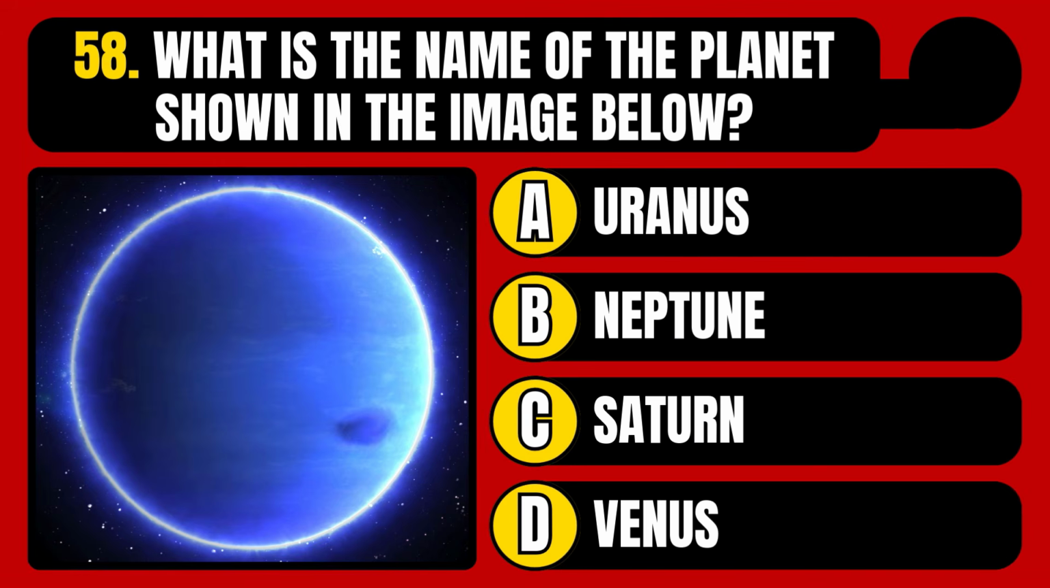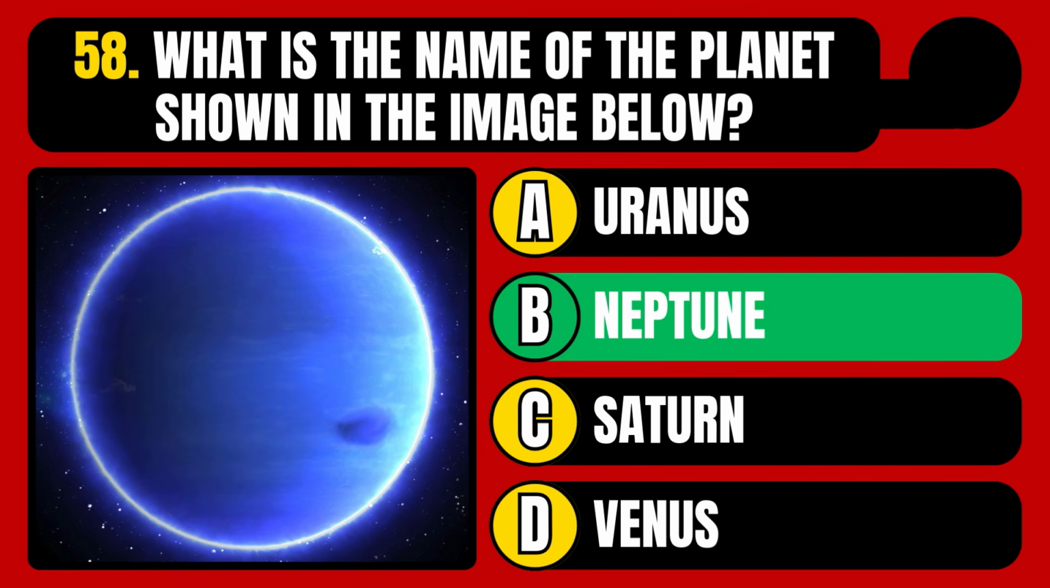What is the name of the planet shown in the image below? Uranus, Neptune, Saturn, or Venus? The correct answer is option B, Neptune.